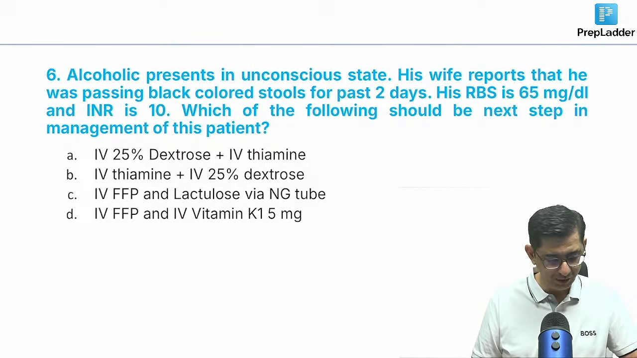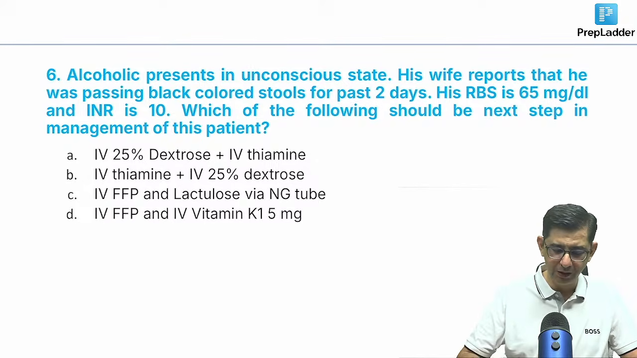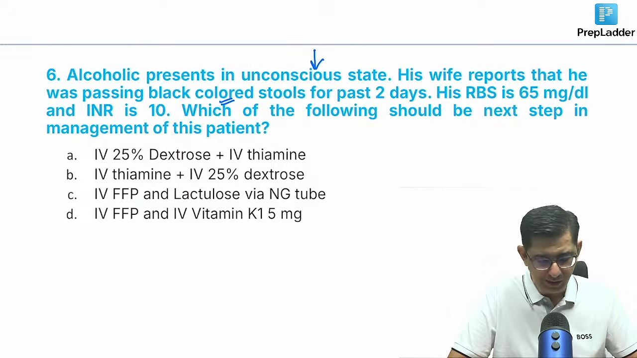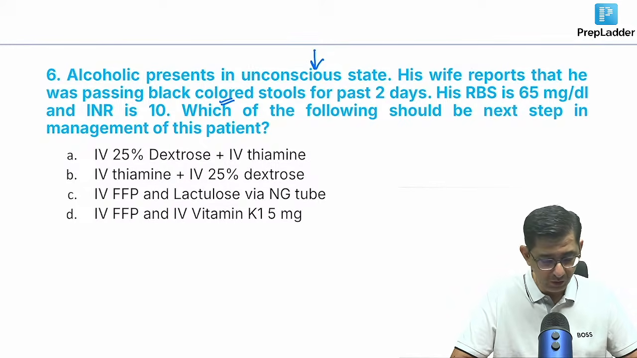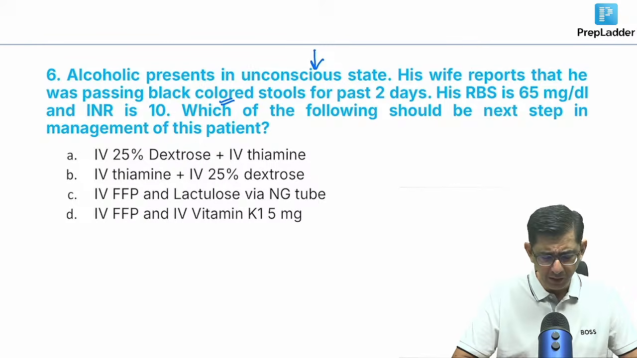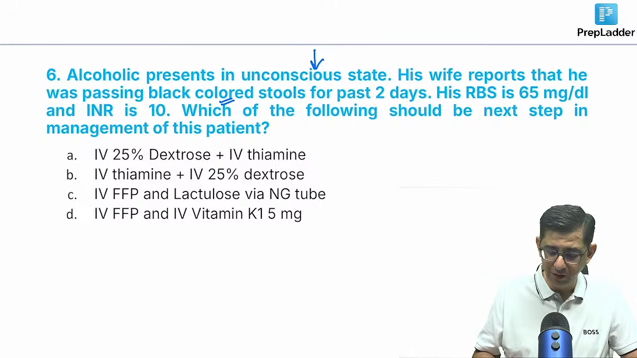Okay, if we move to an alcoholic, he's an unconscious patient, he's passing black colored stools for the past 2 days. Random blood sugar is like 65, INR is 10. That's a cause of concern. And the question asks, what are you going to do for management of this patient? Guys, this is not a question of Wernicke's encephalopathy.